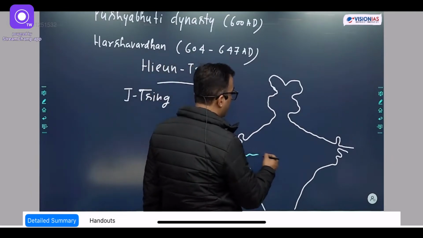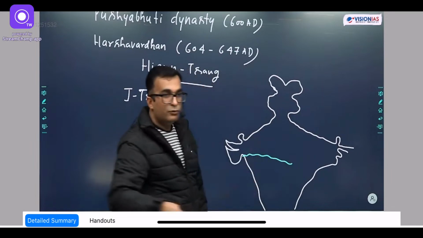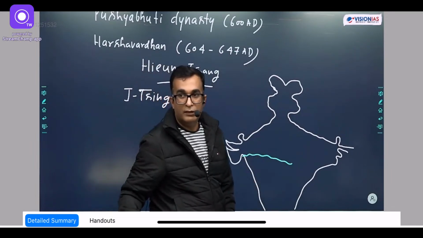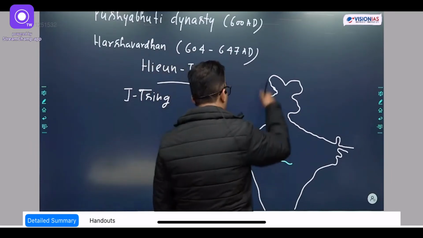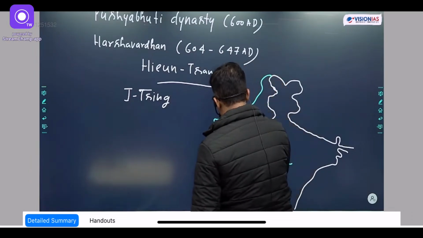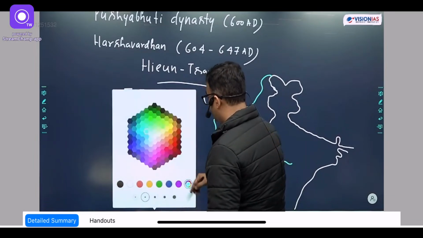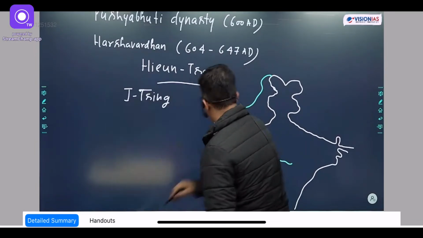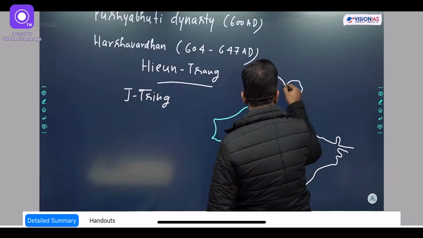The Narmada river drains into the Gulf of Khambat. Okay? And this entire part, even including the areas in Pakistan, will be under Harshvardhan's regime. So let's do that exercise.